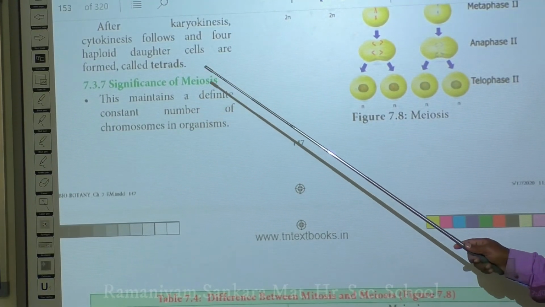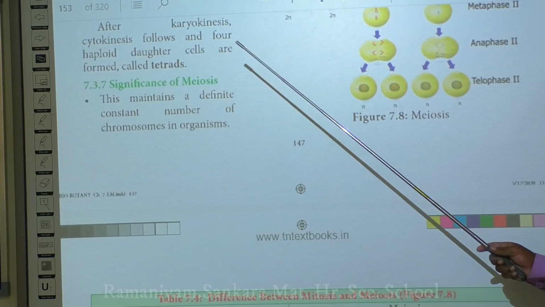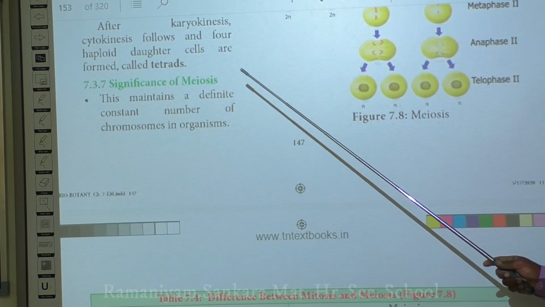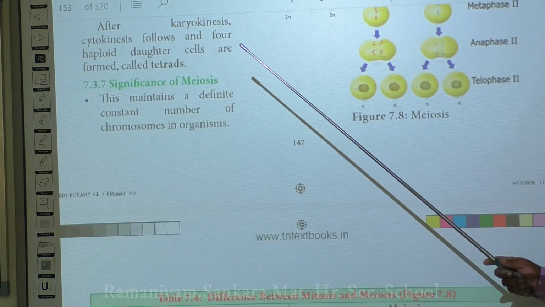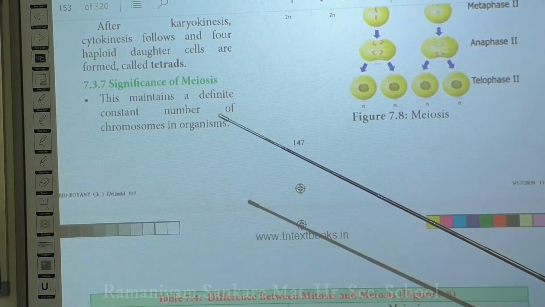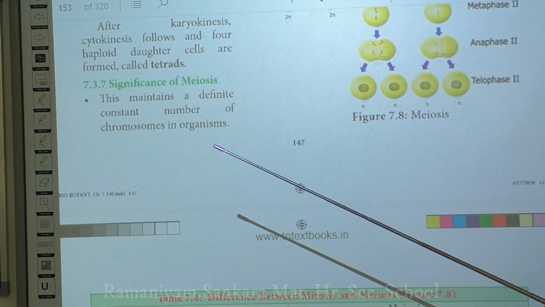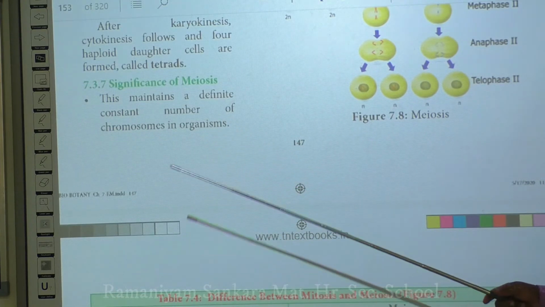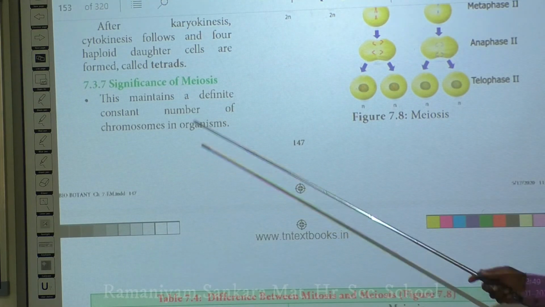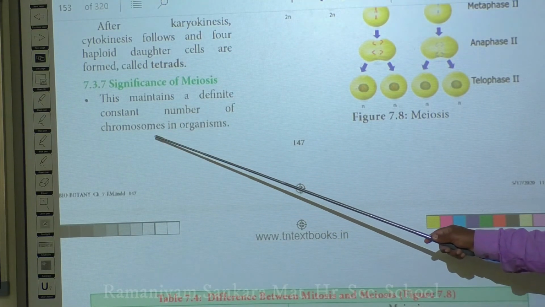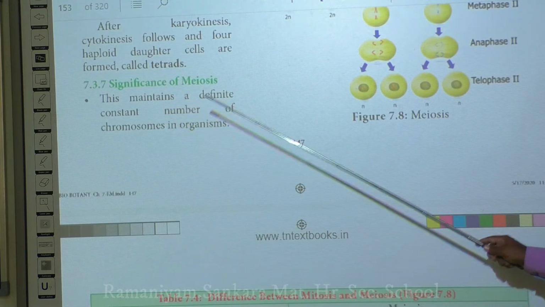For example, a parental cell usually has 46 chromosomes, and it is able to produce gametes. It produces haploid gametes, and finally the 2 haploid gametes fuse together, and again it will become 46 chromosomes only. So during meiosis, there is no increase or decrease in the number of chromosomes. The number of chromosomes is definitely maintained in meiosis.